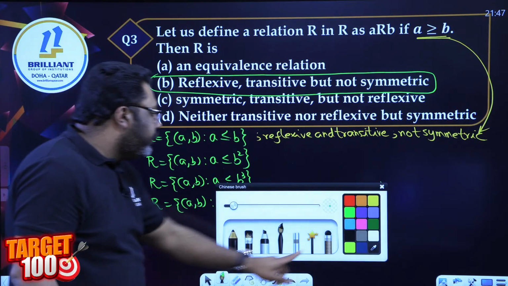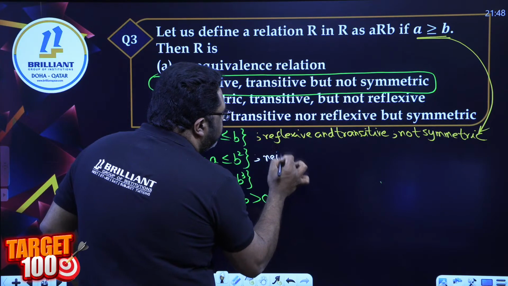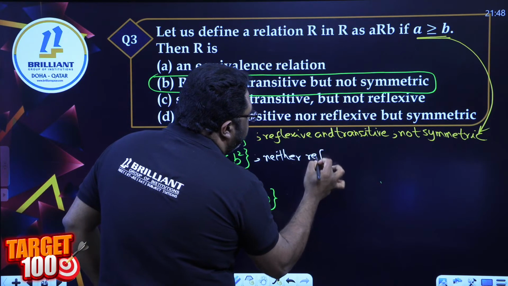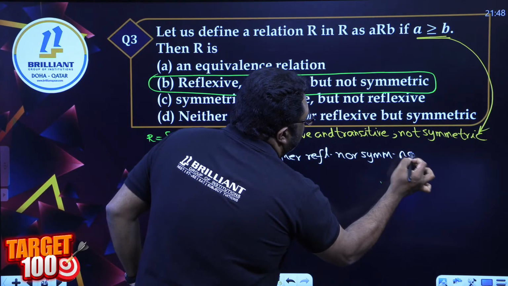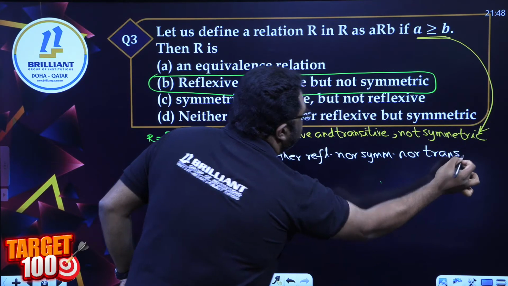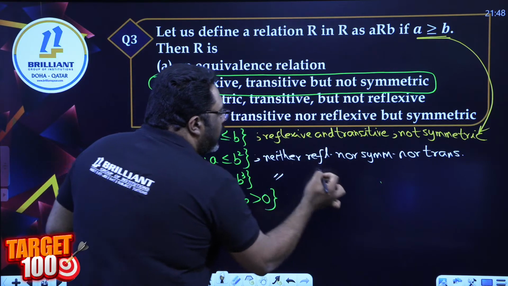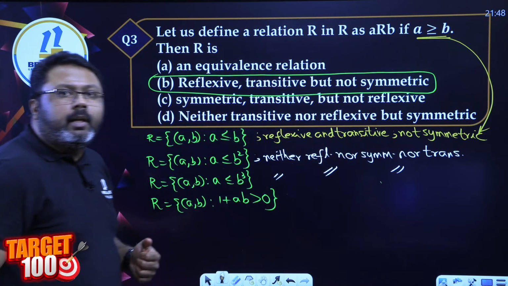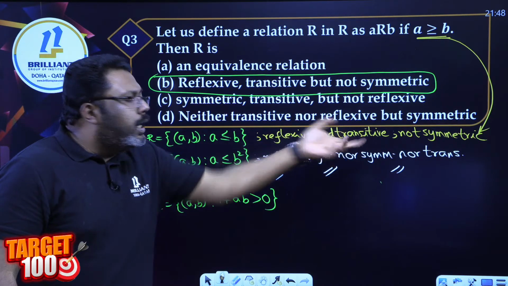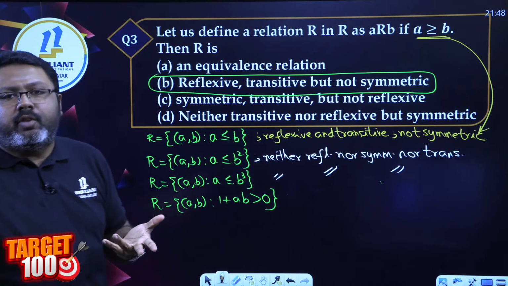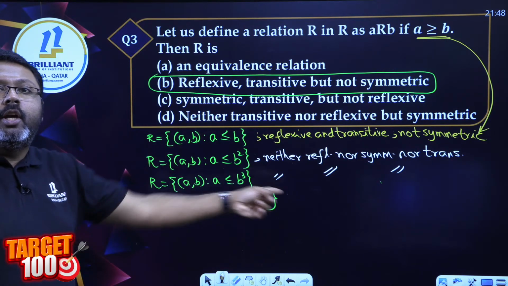But what about the remaining? Learn it please, my dear students. This is neither reflexive nor symmetric nor transitive: a less than or equal to b squared is none of these. Same thing for a less than or equal to b cubed. Learn it. If they ask this question in the exam, which of the following is true, you can learn this and go. It's there in the textbook, so you don't have to worry. They are expecting you to know this question from the textbook, so you don't have to prove it and show it to them. You can just learn and go.